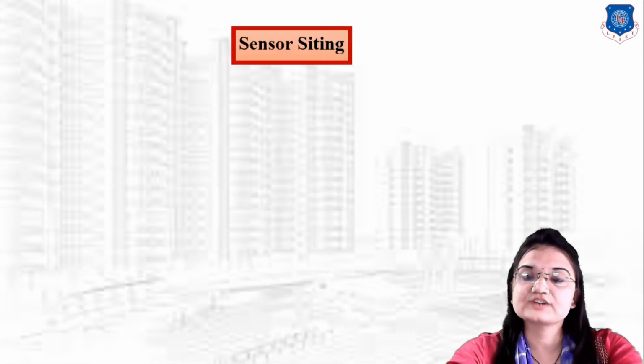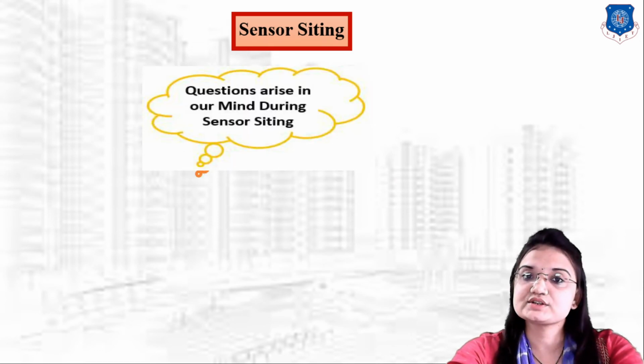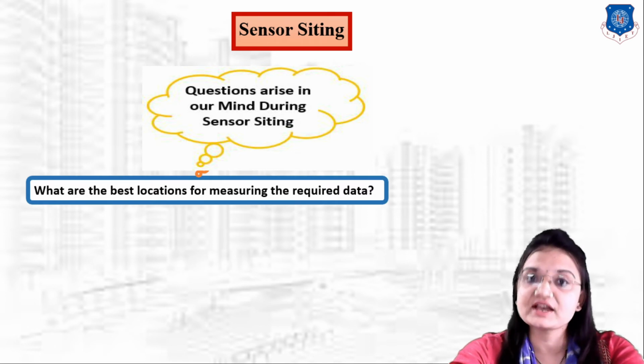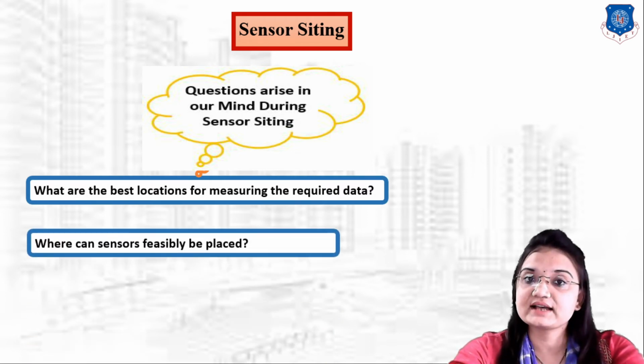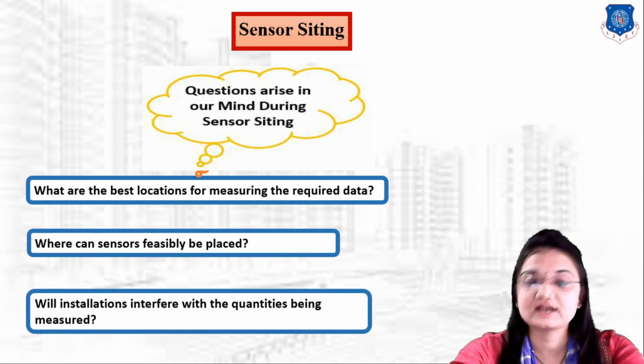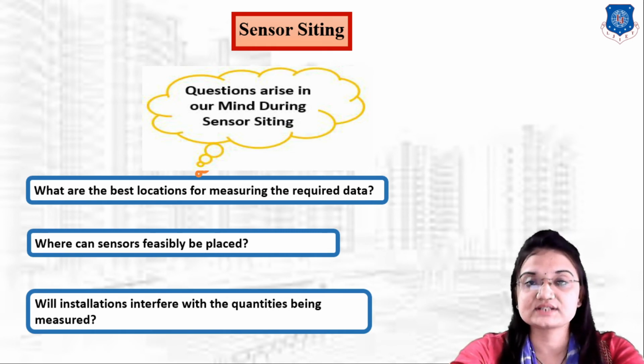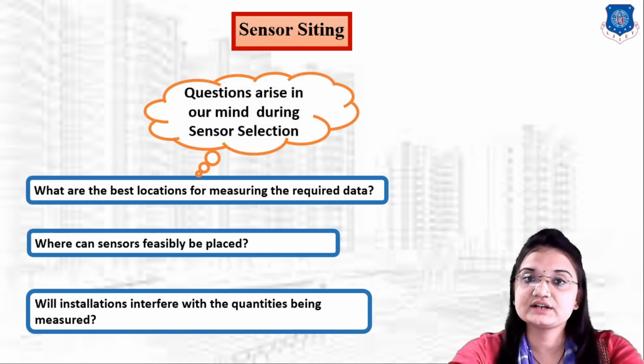Okay, now our next topic, that is sensor siting. So questions arise in our mind during the sensor siting, that what are the best locations for measuring the required data. Second is where can the sensor physically be placed. And third one is will the installation interfere with the quantity being measured. Okay, so this type of questions arise in our mind during the sensor siting. Okay, so let us understand it in detail.